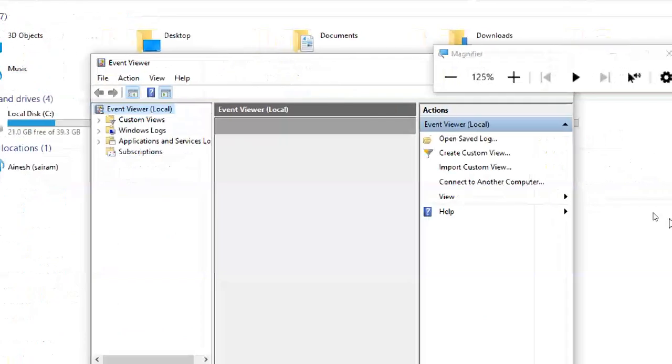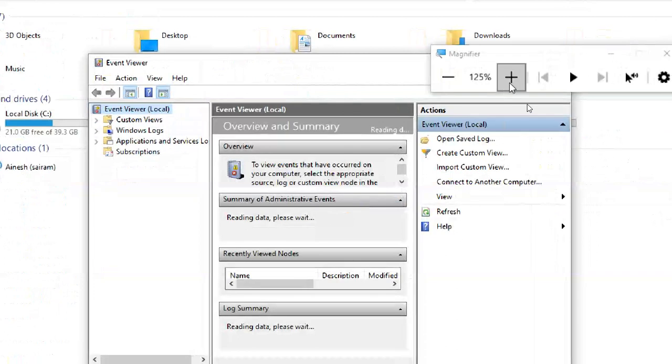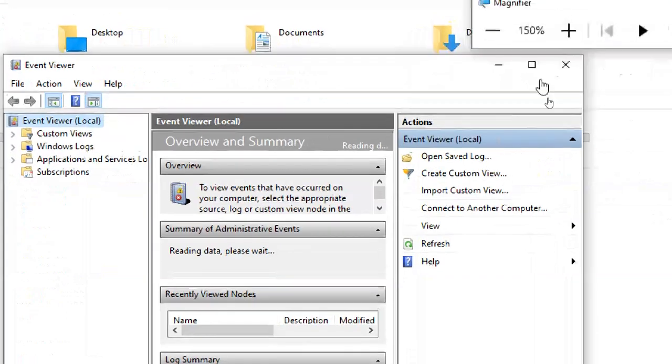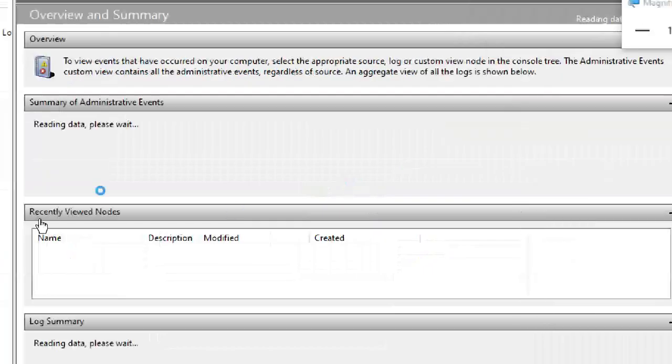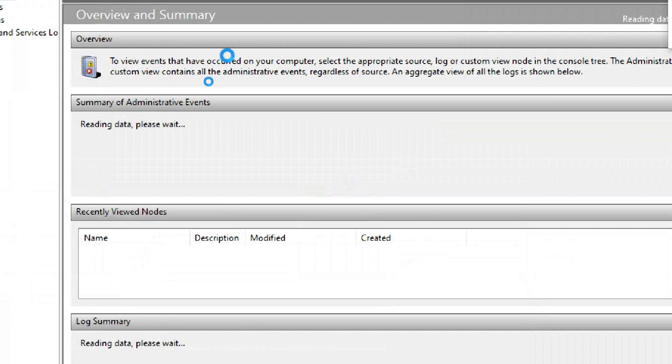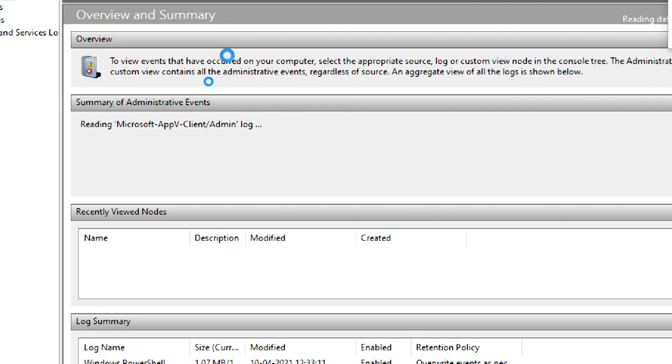Let it open. What is this event viewer? Anything that happens to your PC generates events. For example, login failure, login successful, remote access, you shared a file, you install an application, you uninstall an application, application error, you shut down a PC, you restart your PC.